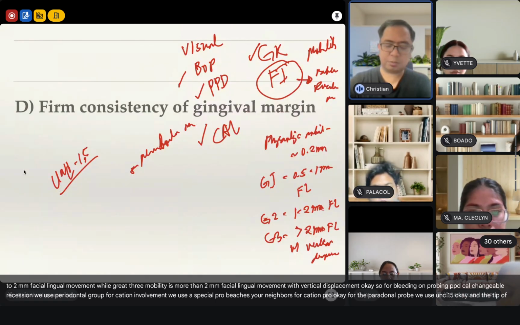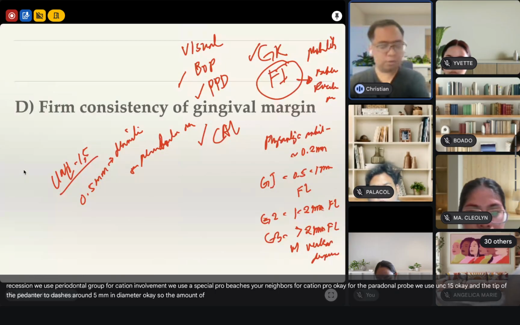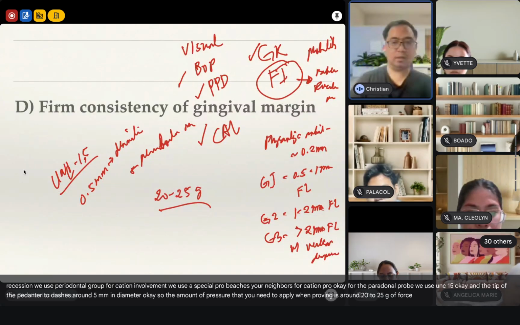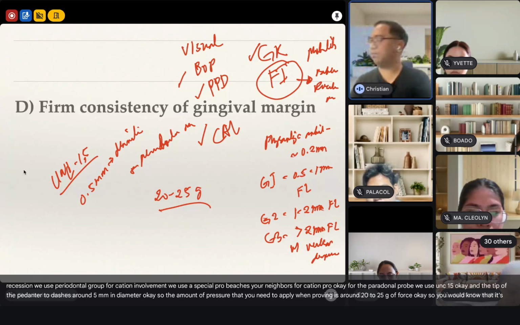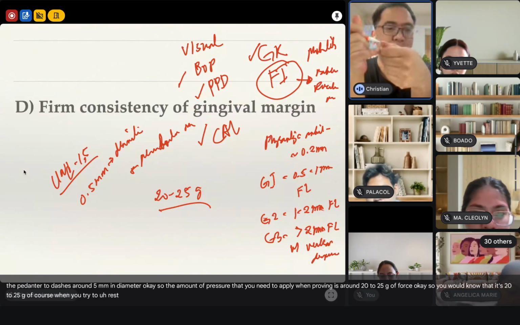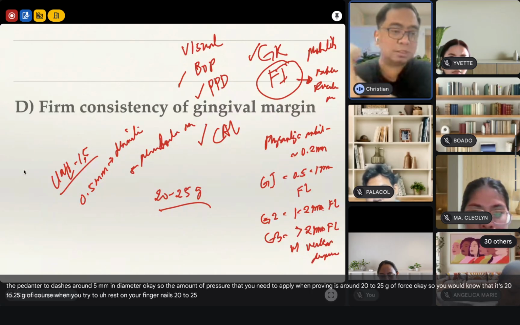And the tip of the periodontal probe measures around 0.5 millimeter in diameter. The amount of pressure that you need to apply when probing is around 20 to 25 grams of force. You would know that it's 20 to 25 grams of force when you press on your fingernail. Dapat nagbablanch siya. That's 20 to 25 grams.